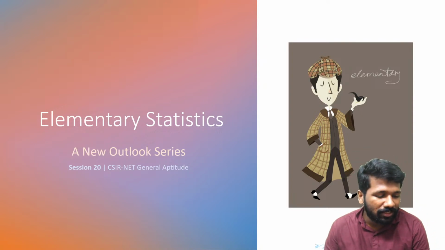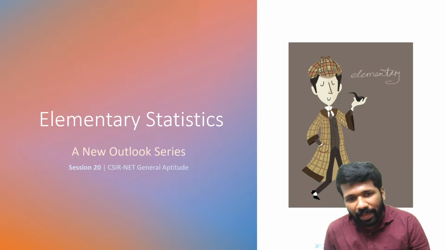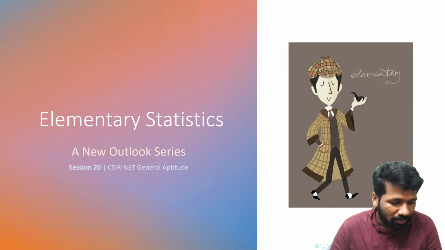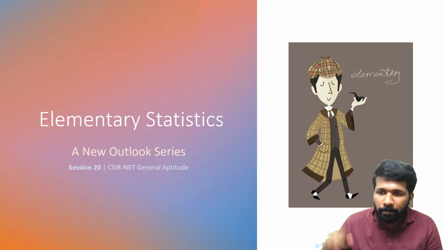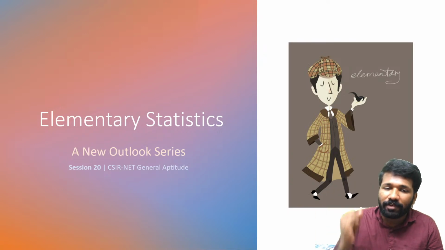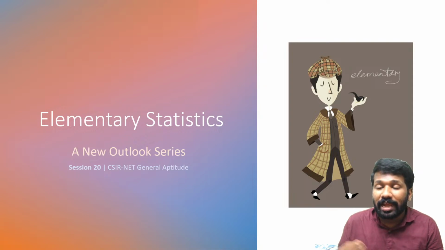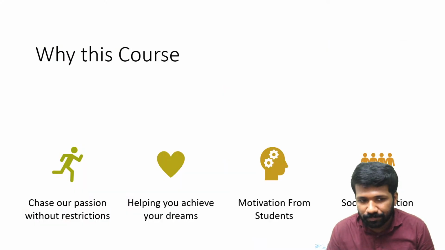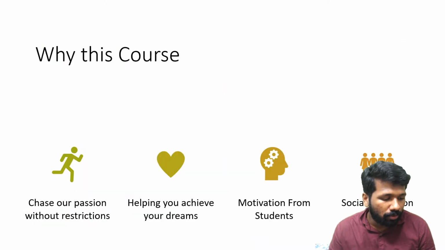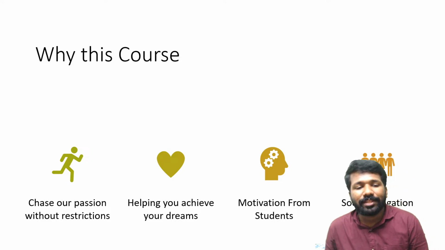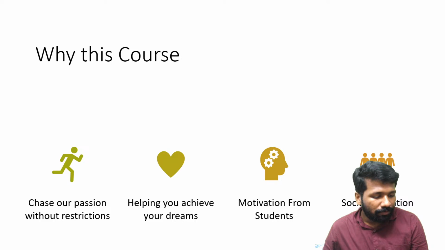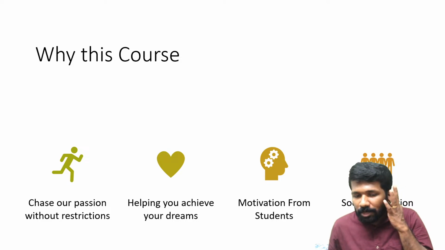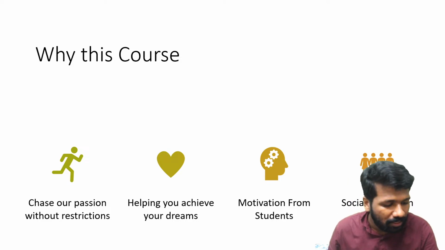That means very basic statistics that is needed for the CSIR-NET exam, GATE exam and many other exams, especially mean, median, mode, arithmetic mean, geometric mean, standard deviation, variation. These kinds of things we will understand clearly in today's session. This is a full-length course we are discussing for General Aptitude, which is useful for CSIR-NET, UGC NET, GATE, UPSC and many other exams. Previous year questions related to CSIR we will be discussing.